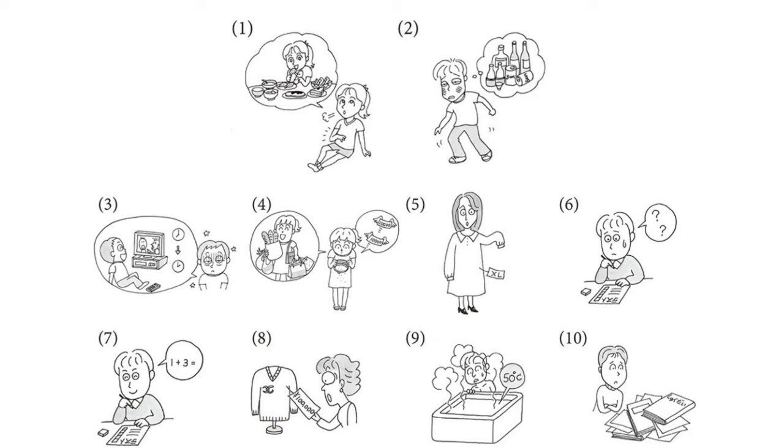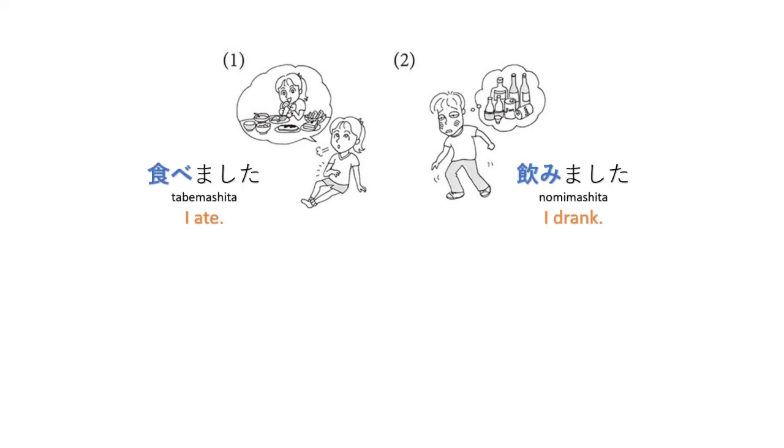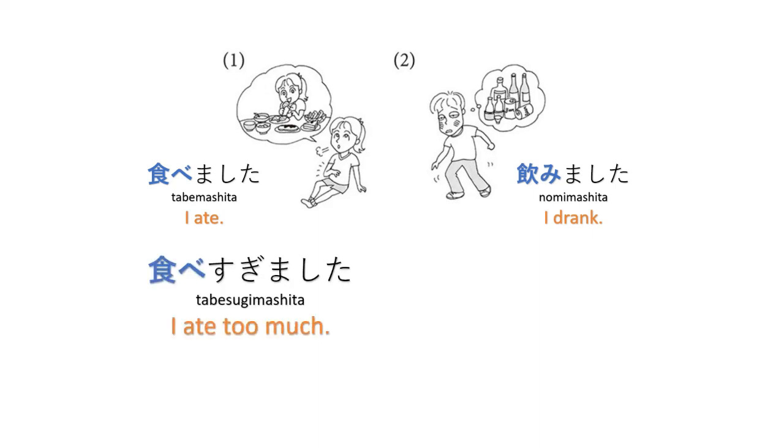Let's try formulating sentences using sugiru in these pictures. For numbers 1 and 2, I ate and then I drank. Tabemashita, nomimashita. Now, how do we say I ate too much and I drank too much? For the first one, tabe sugimashita.